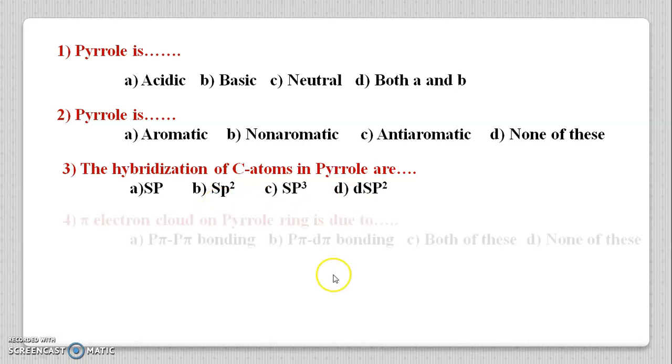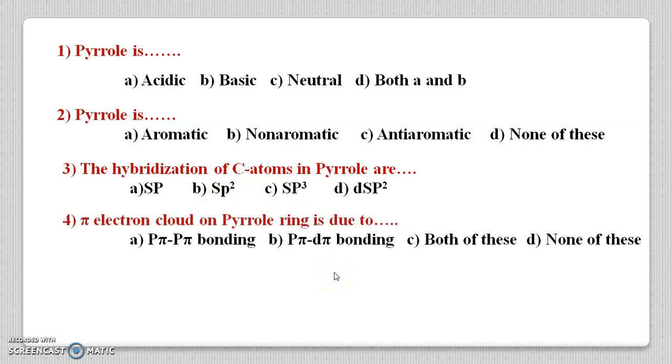In the next question, the pi electron cloud on the pyrrole ring is due to A p pi-p pi bonding, B p pi-d pi bonding, C both of these and D none of these. We know the structure of pyrrole. In that pyrrole ring, carbon and nitrogen atoms are present. In carbon and nitrogen, only s and p orbitals are present. There is an absence of d orbitals, and hence there is no pi electron on a d orbital. Hence, option A is the correct one, that is p pi-p pi bonding is present in the pyrrole ring.